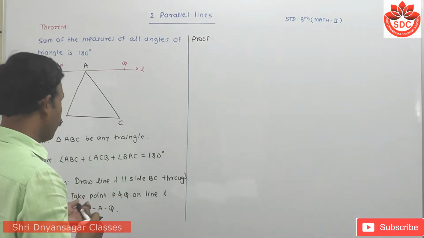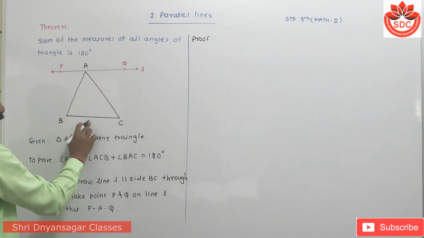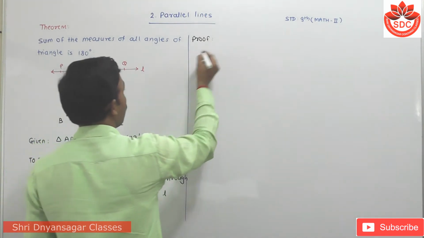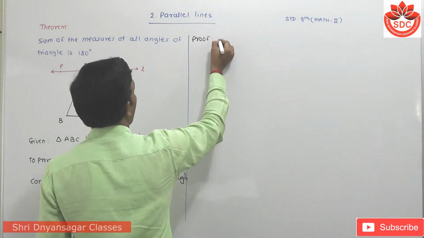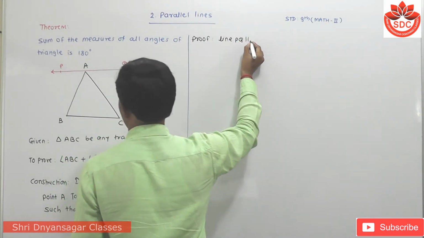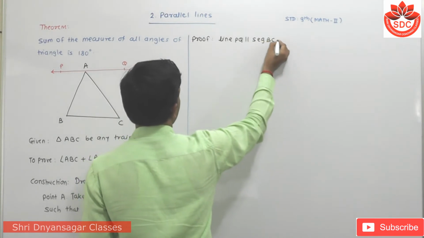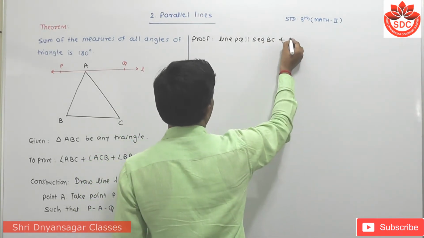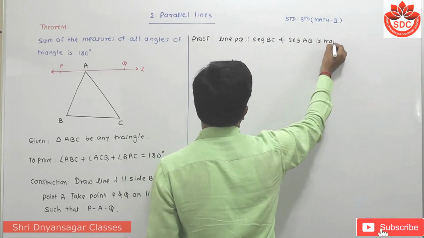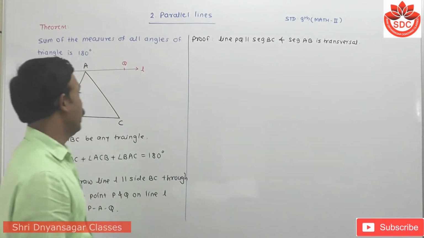Now look carefully. First point I will take here. This line is parallel to this segment, and this is the transversal. So I have to write here: line PQ is parallel to side BC and segment AB is the transversal.